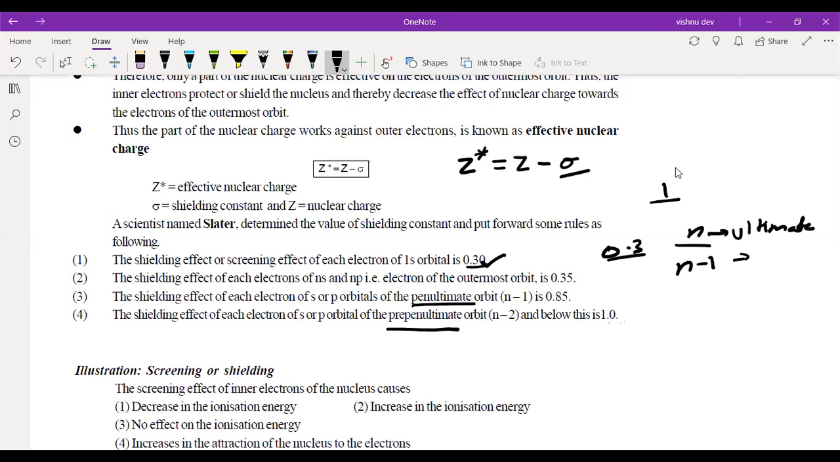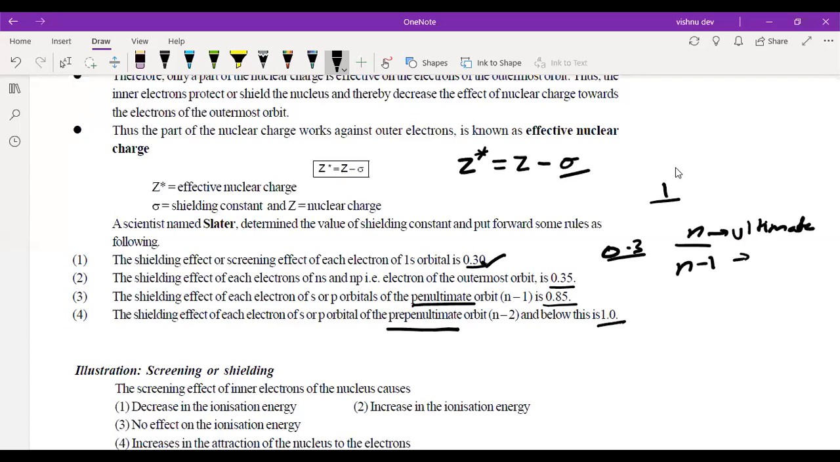So the value of sigma is fixed. For the first orbit, it is 0.3. For ultimate, it is 0.35. For penultimate, it is 0.85. And for pre-penultimate, it is 1. So these are the values that you should remember. Any issues in that?